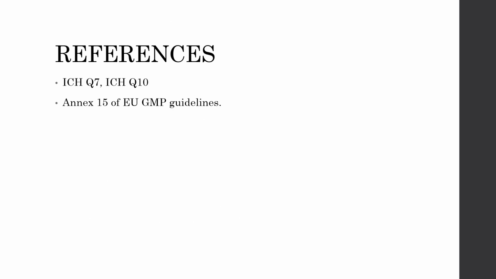Here are some of the references where we can learn more about change control: ICH Q7, ICH Q10, Annex 15 of the EU GMP guidelines. I hope you have learned about change control and how we have to execute it, and what the types of changes are. And I know that you have acquired some knowledge through this topic.